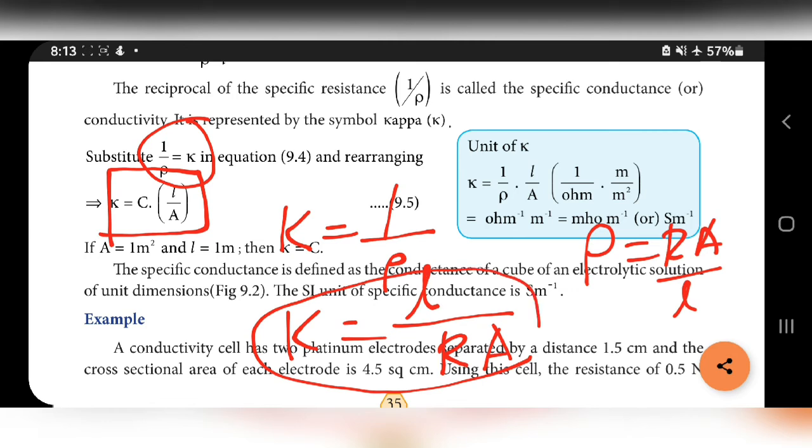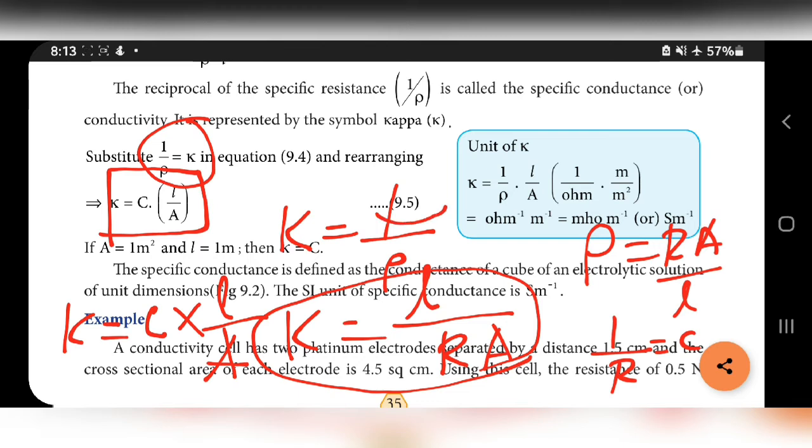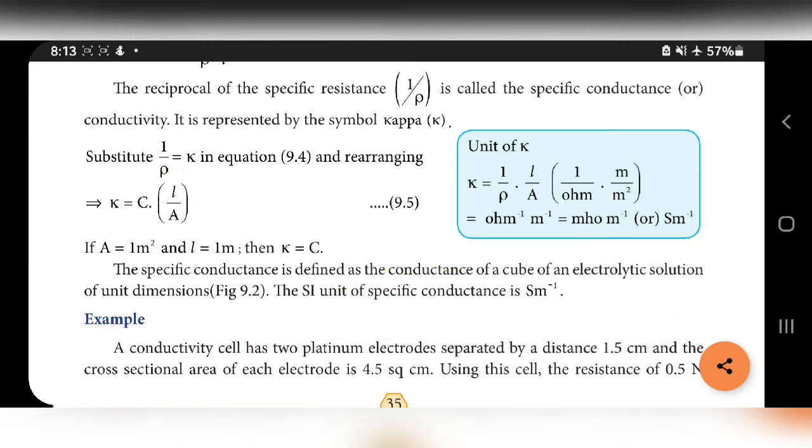So in this equation, we know 1 by R is equal to C. So we can write kappa is equal to C into L by A, that is given in 9.5. Kappa is equal to C into L by A. Here A is equal to 1 meter square and L is equal to 1. That is, if L value is equal to 1 and A value is equal to 1, we will get kappa is equal to C.